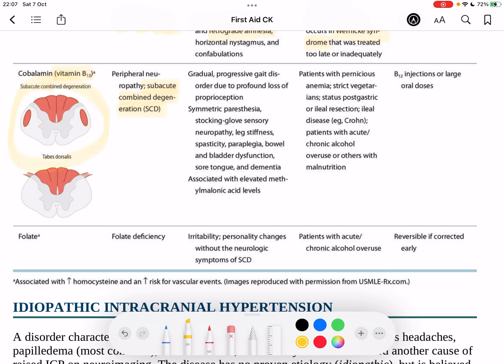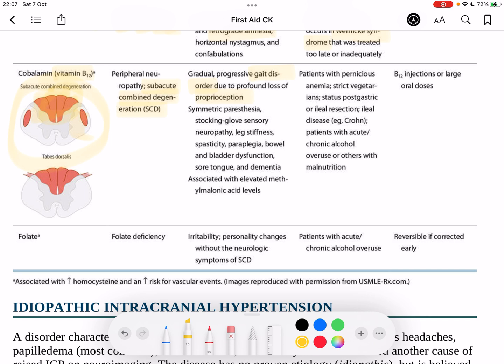There are 3 specific tracts in the spinal cord that are affected with subacute combined degeneration. That is the dorsal columns, as you can see here, the spinothalamic tracts, which you can see, and then also the corticospinal tracts as well. So the signs and symptoms we have is a gradual progressive gait disorder, and this is due to the lack of proprioception. The lack of proprioception because our dorsal columns are destroyed, okay?